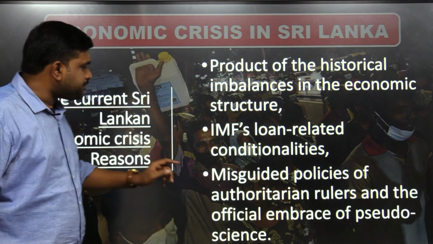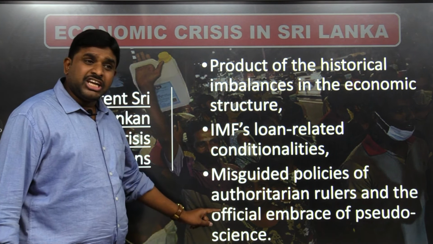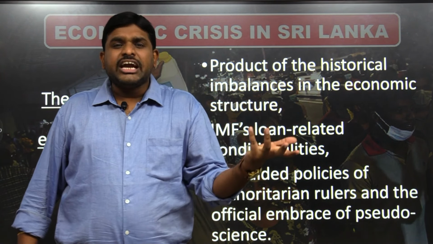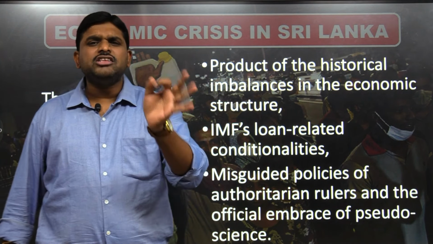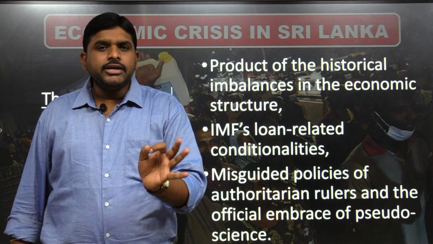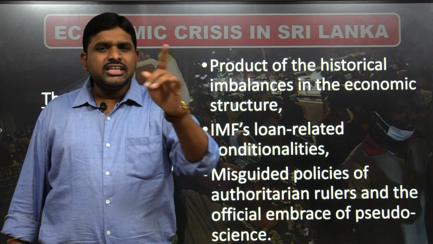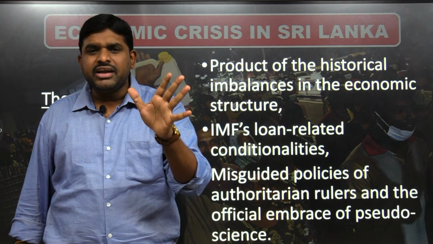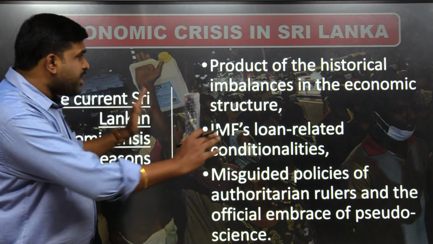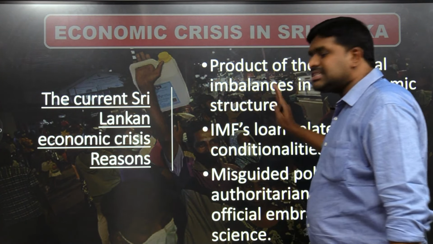Third reason, misguided policies of an authoritarian regime and the official embrace of pseudoscience, fake science, claiming that we are doing things scientifically. What is that? Authoritarian policy. One policy which failed like anything is complete organic farming. A total ban on synthetic fertilization. That is one of the policies which had a dampening impact on the economic situation of Sri Lanka. So, these are the major three reasons. The current Sri Lankan economic crisis is because of these three major reasons.